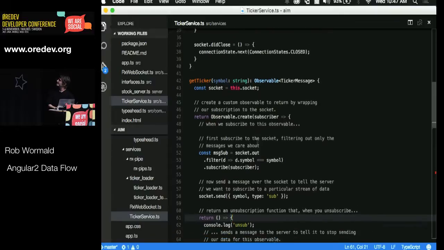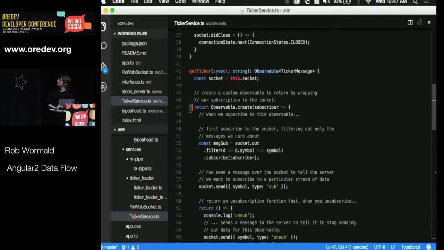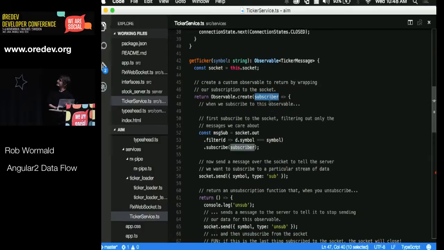This is probably a good place to compare with promises you've seen before, where you create a new promise by doing new Promise with the resolve and the reject. An observable is created manually with Observable.create and then this subscriber function. And this subscriber basically has three methods.